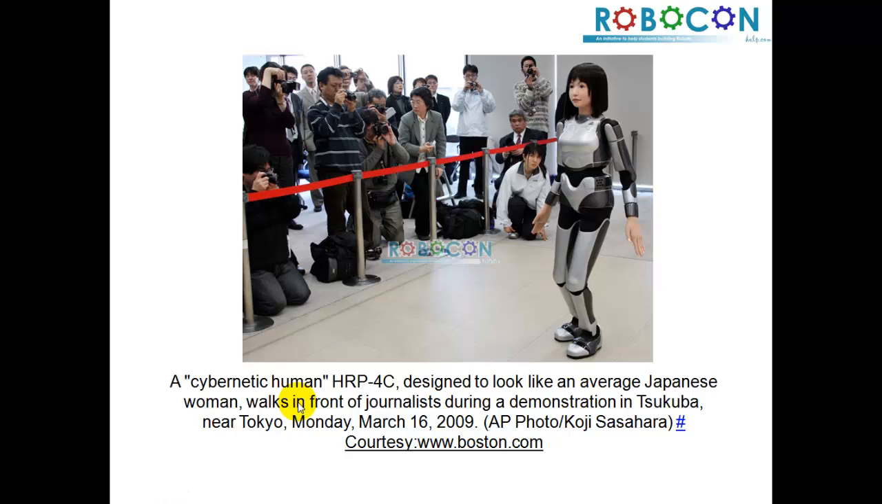This is a cybernetic human, HRP-4C, developed to look like a normal Japanese woman, and there are so many applications which have been developed recently with a recent uprising in research, and so many things being done in humanoid robots. So when somebody wishes to get into the details of how to build a humanoid robot, there are a few concepts which one should know before getting into it.